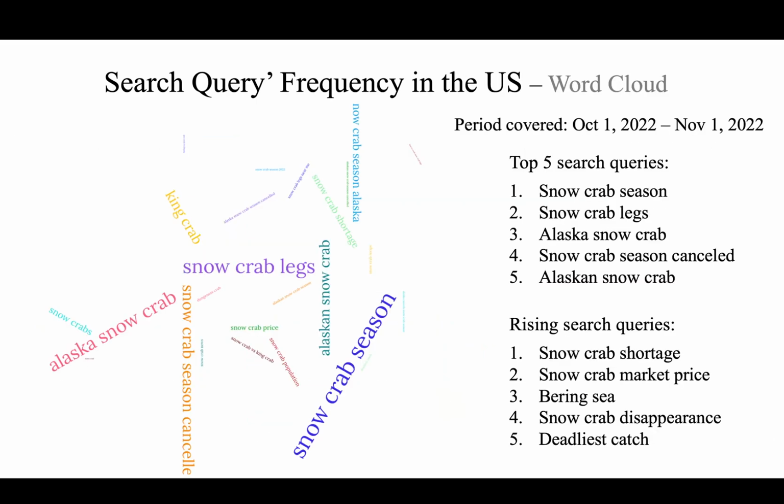This is a word cloud map showing the most frequent queries related to Alaska snow crab. The data also comes from Google search, and we can see the top 5 search queries.